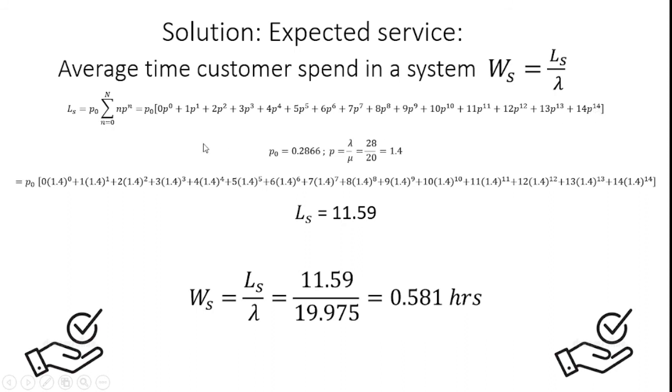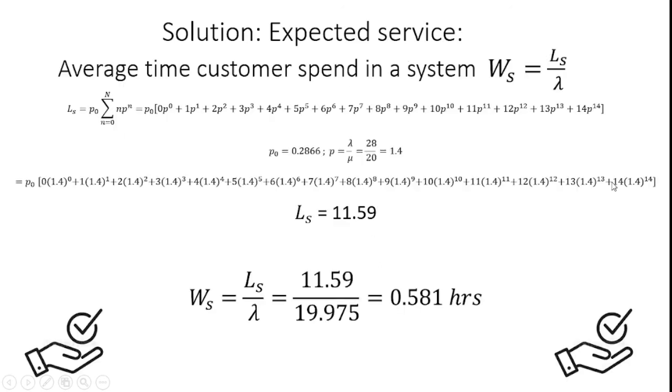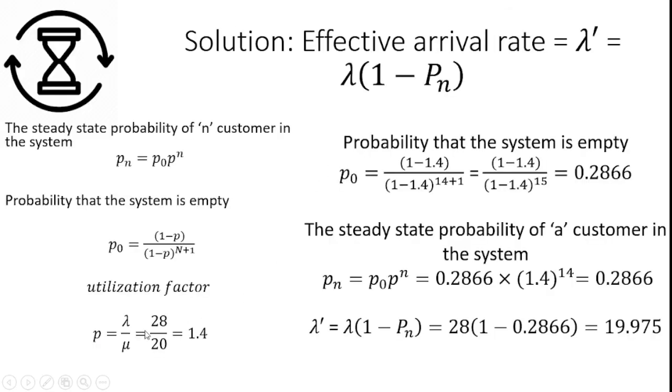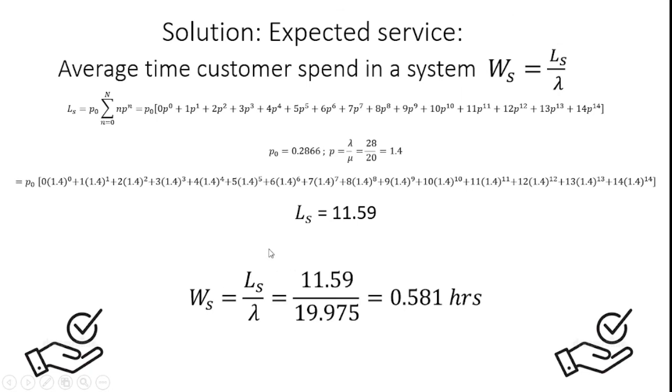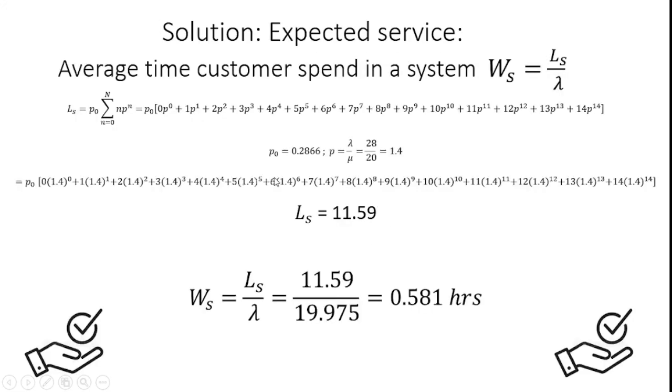After substituting the values, P0, already I found from the problem, is equal to 0.2866. Here I substitute 0.2866. After that, the utilization factor P is equal to lambda by mu, which is equal to 1.4, so that I can easily find out the utilization factor. From this I can easily identify the Ls. Ls means the average number of customers in the system.